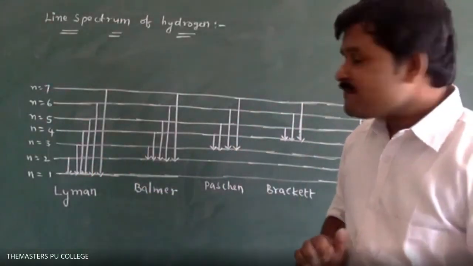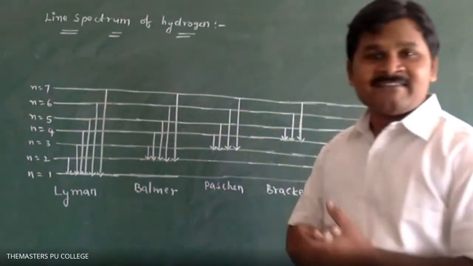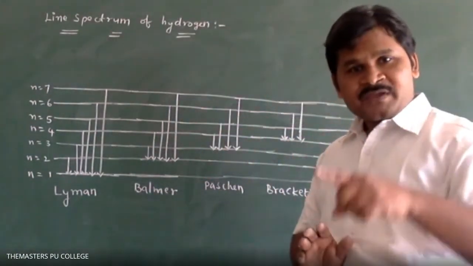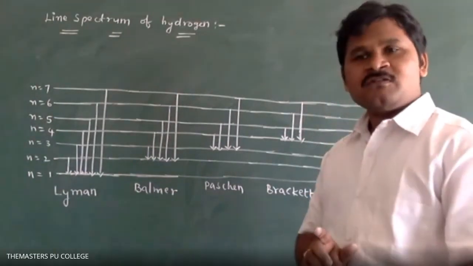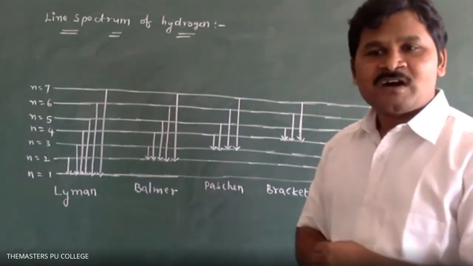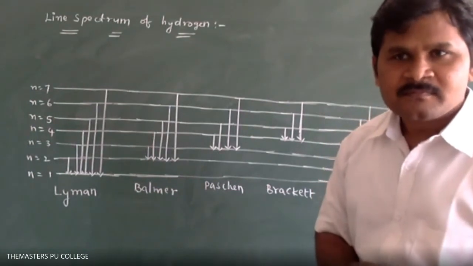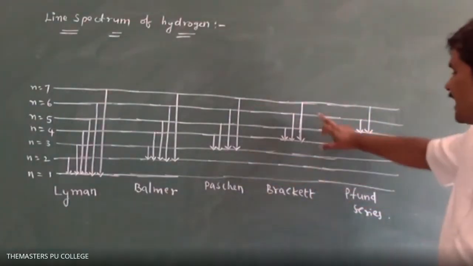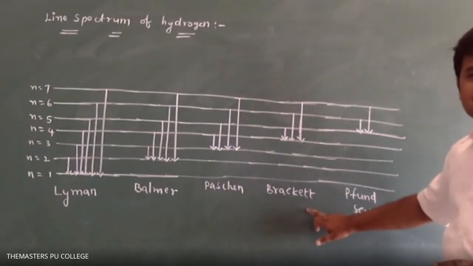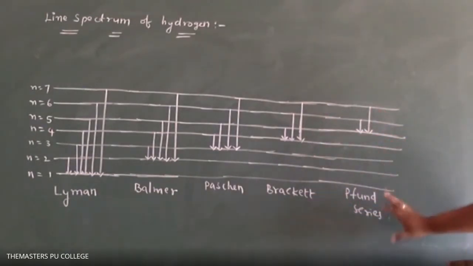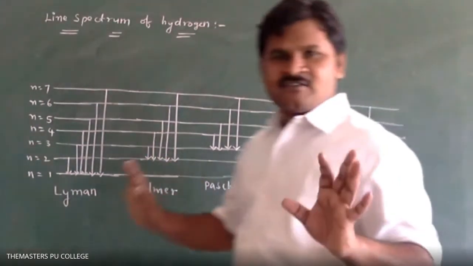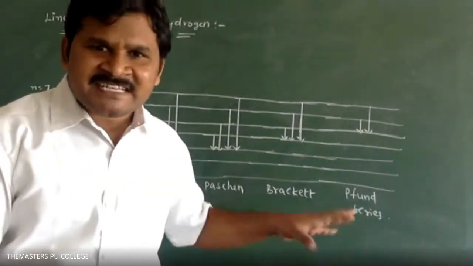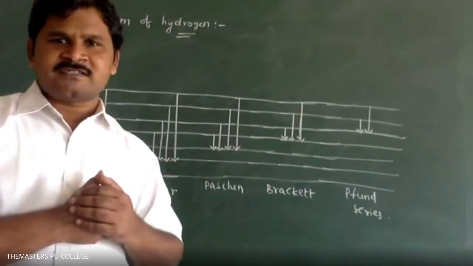Lyman. Next, if an electron comes from any higher level to the 2nd level, that is 7 to 2, or 6 to 2, or 5 to 2, or 4 to 2, or 3 to 2, what will we get? Balmer series. Third level, Paschen series. 4th level, Brackett series. Higher level to 5th level, Pfund series. If you remember these numbers, you can solve these questions easily.